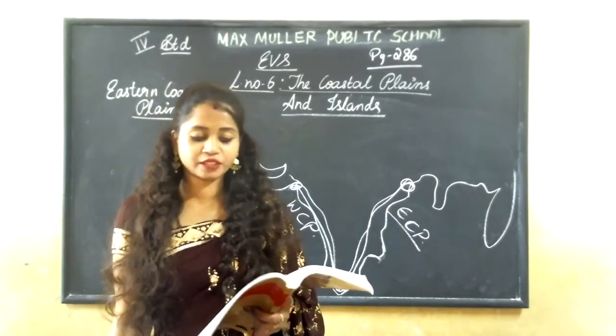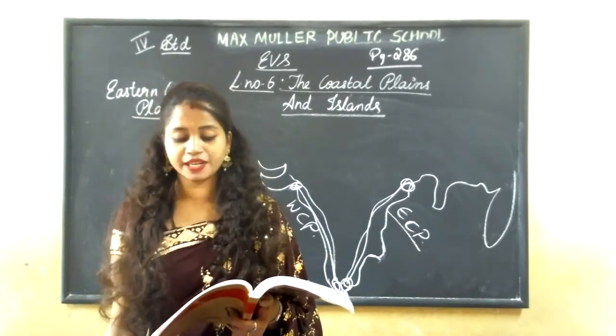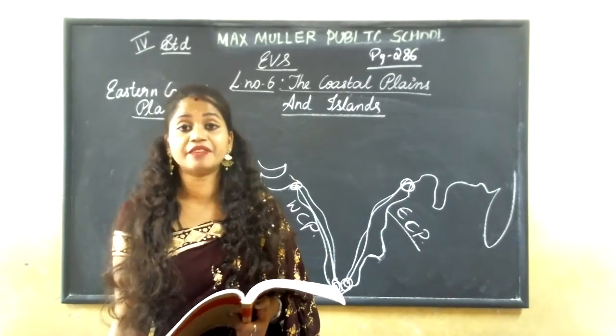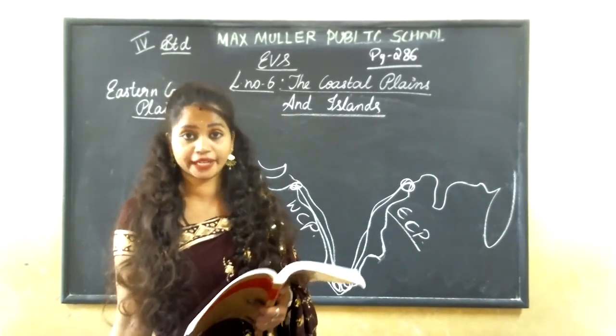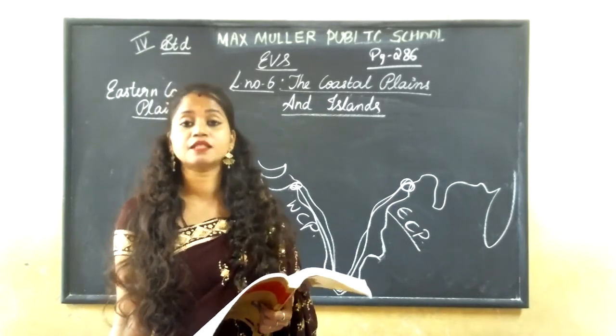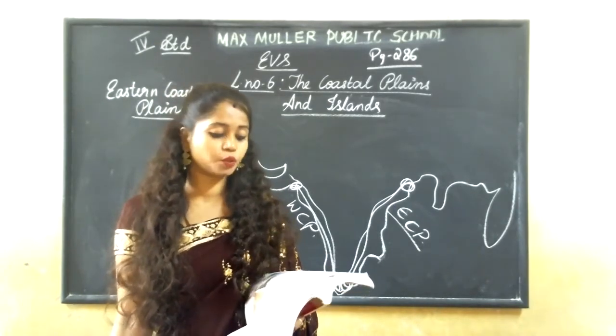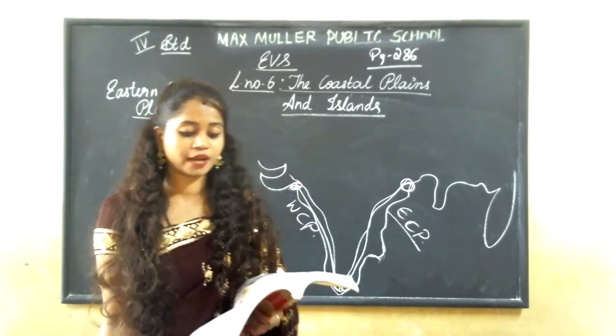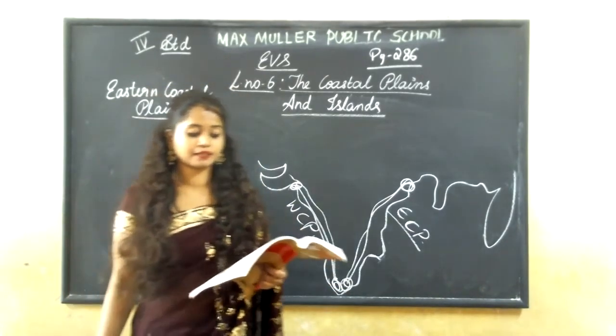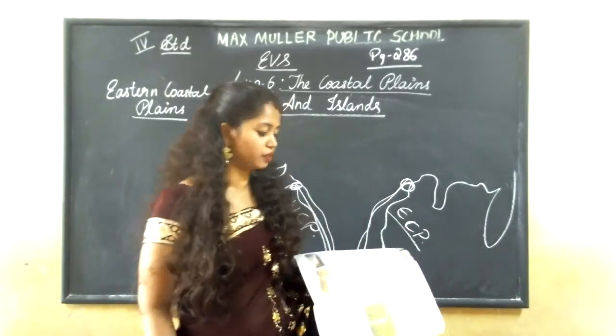The average width of the plains is about 120 kilometers. The average width of these plains is 120 kilometers. They are divided into two parts. The north part is known as the Northern Sarkars and the south part is known as the Coromandel Coast.